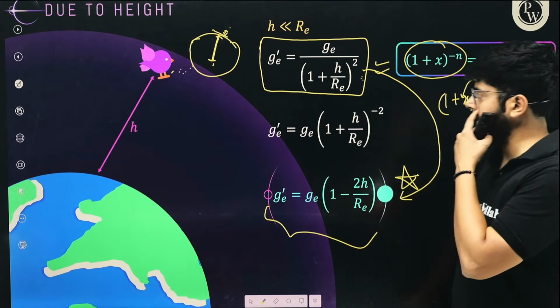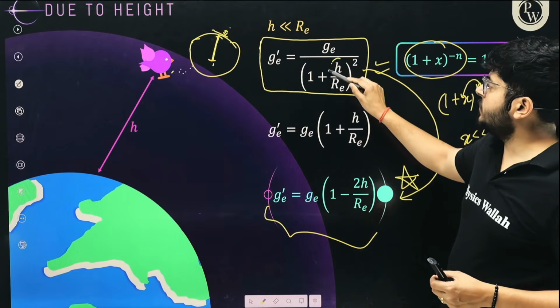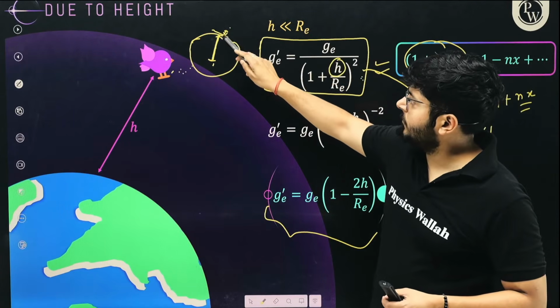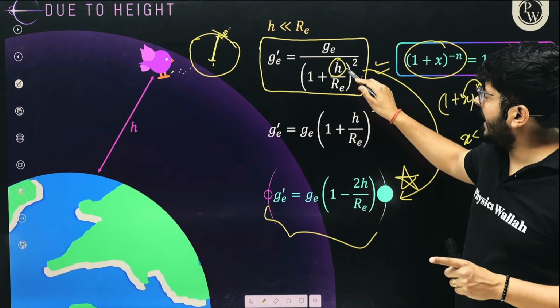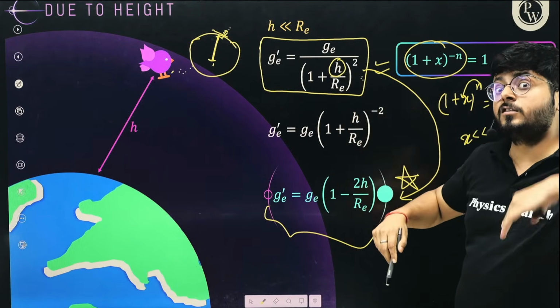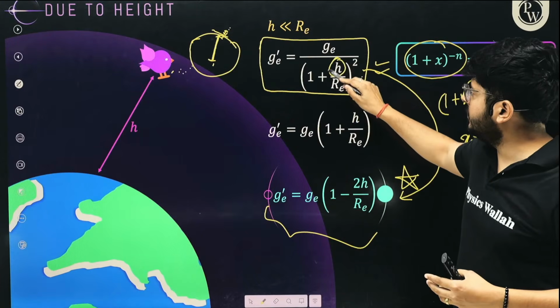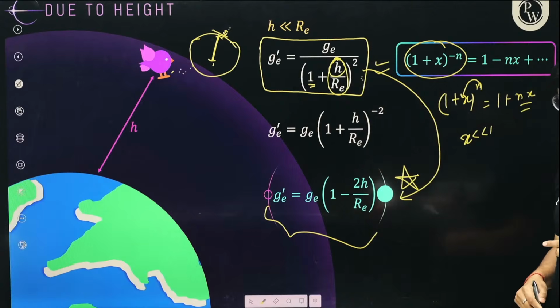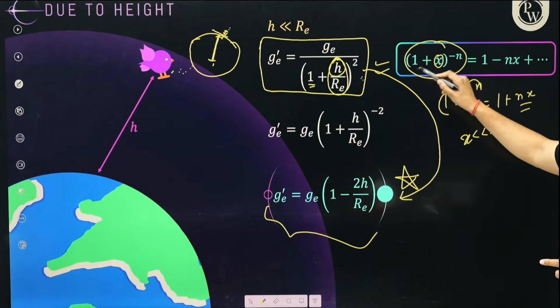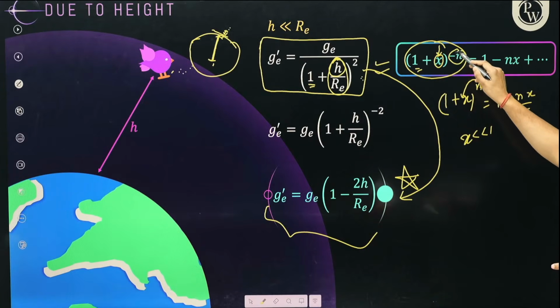So here you can see that if the height from the surface of earth is very small, let's say h is 1 kilometer and radius of earth is 6400 kilometers, clearly the thing which is added to 1 is very small as compared to 1. So what will happen? The power will become the coefficient.